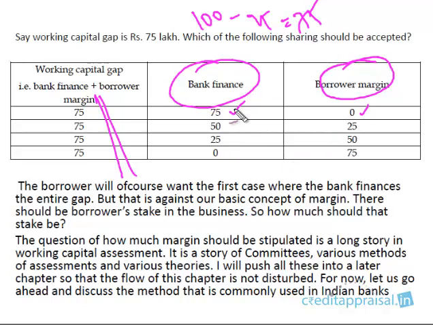What is the combination? The borrower obviously will want this scenario. He'll say, I will not bring my margin, you finance the entire 75 lakhs. But we already discussed the concept of margin. That is not acceptable. There should always be the borrower's stake in the business. So option 1 is ruled out anyway. Option 4 is also ruled out. Why would a borrower put in his entire 75 lakhs? Why would he approach the bank? He wants some finance, and if you go by this scenario, the bank will not do any business. As a banker you also want to do business, you want to give some finance.